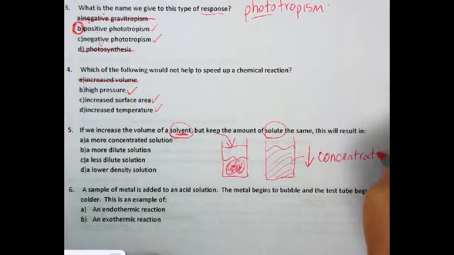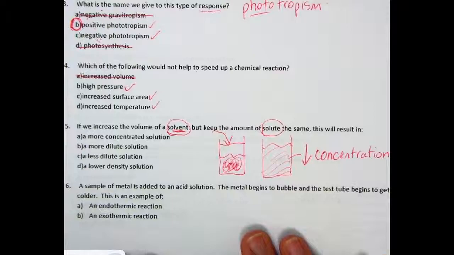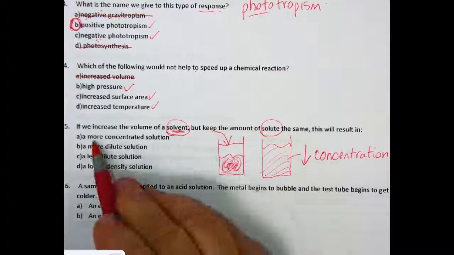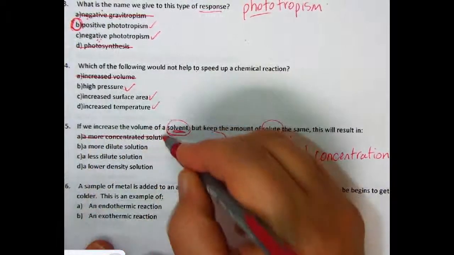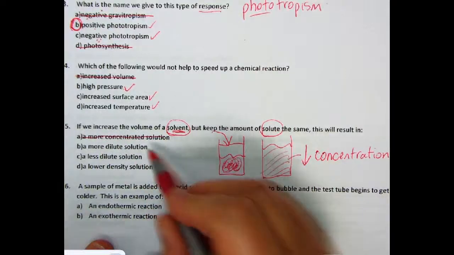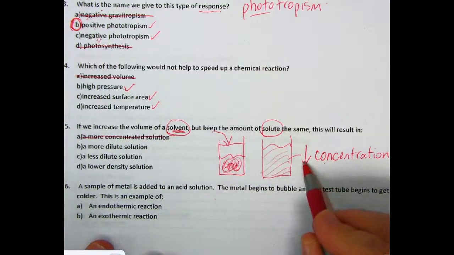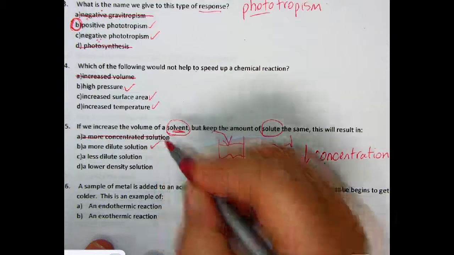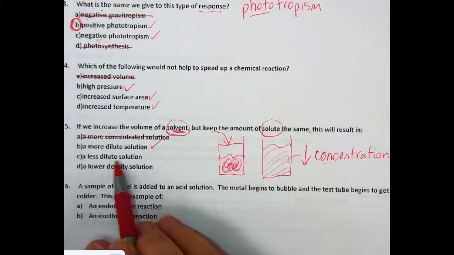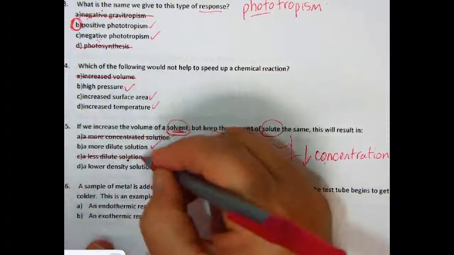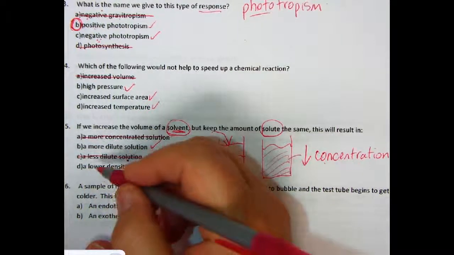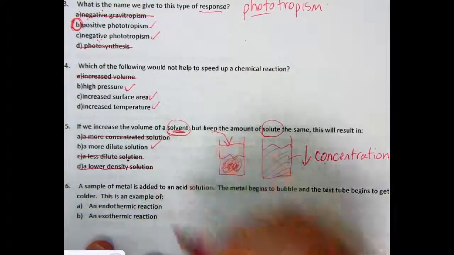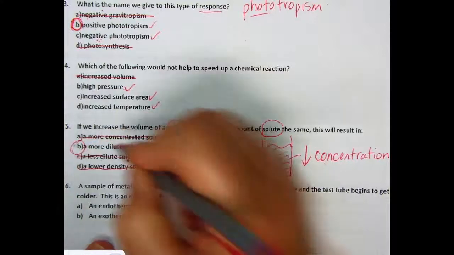And let's see which one of these says that we're decreasing the concentration. Okay, it says a more concentrated solution? No. A more dilute solution? Ooh, when you decrease the concentration, you actually dilute it, so that's good. A less dilute? Well, if it's less dilute, then that means you're increasing the concentration. A lower density solution? Well, we're not sure about the density, so that would be B.